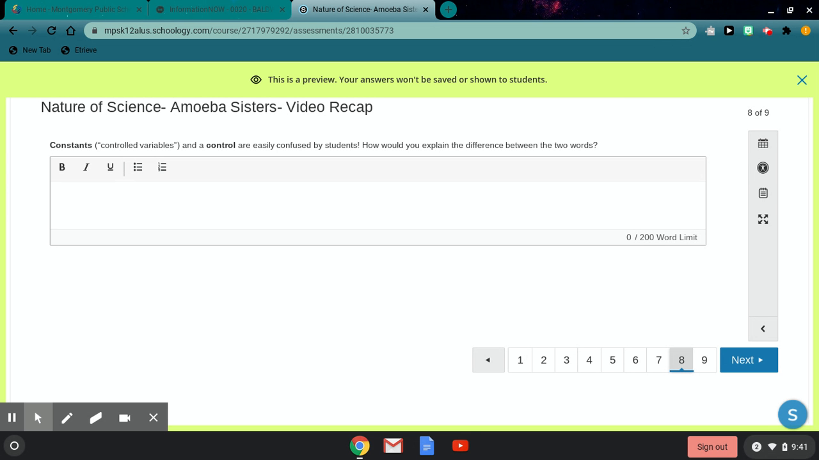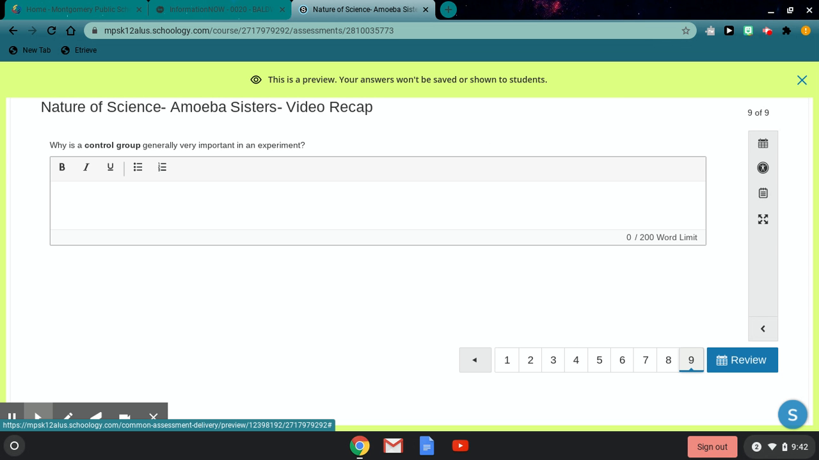So my control group would be a plant that I don't give any Miracle-Gro to, because I need that control group with no Miracle-Gro to see how this particular plant naturally grows. Then my experimental groups will add the Miracle-Gro. So hopefully that explains a little bit in more detail the difference between constant and control.